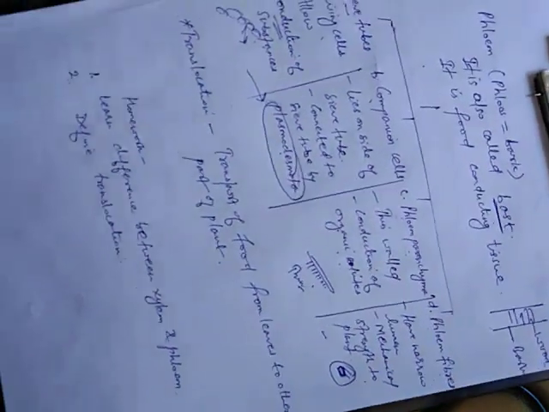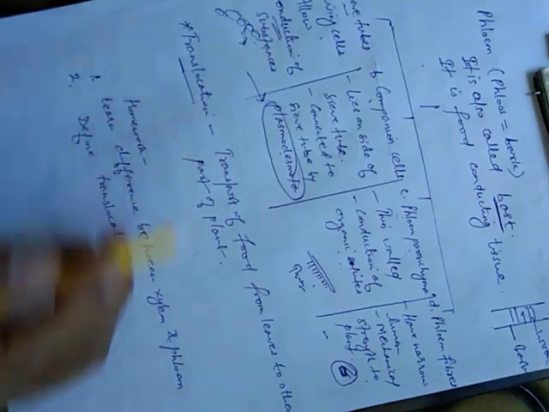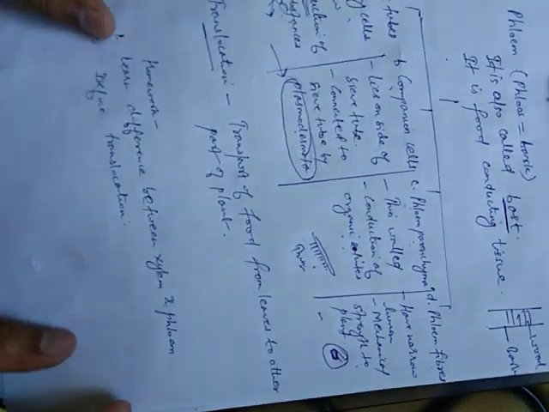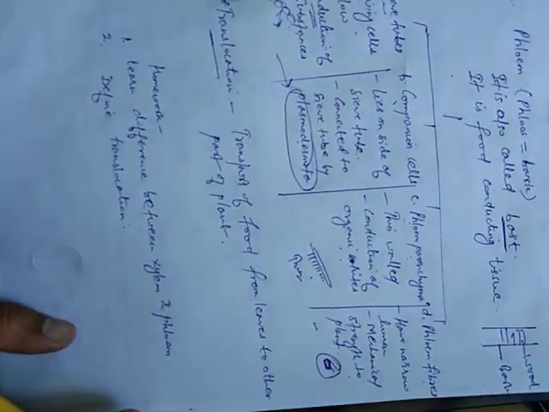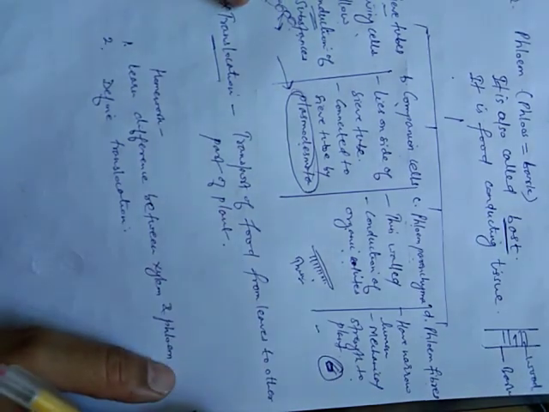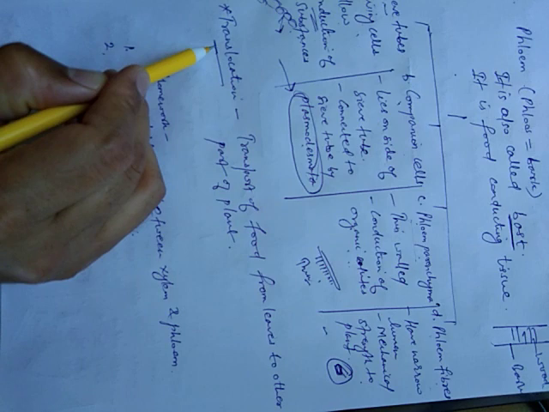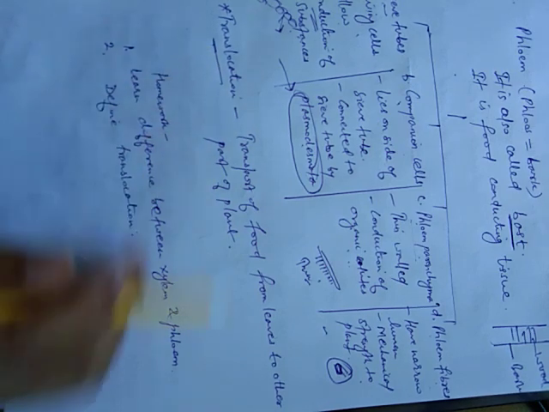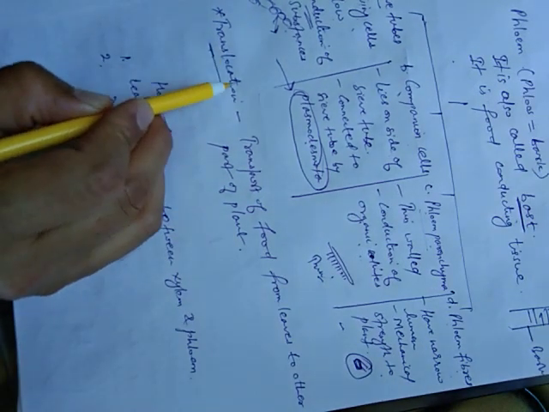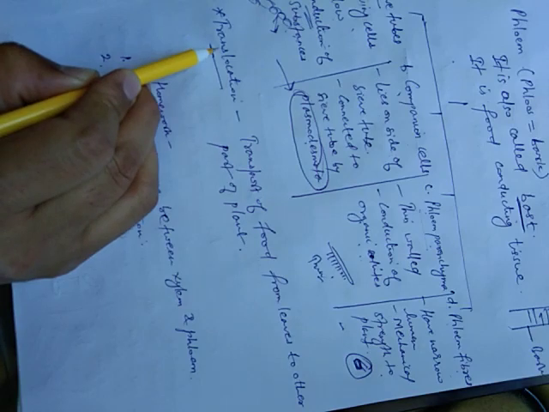Now students, one term is here: translocation. Once the process of manufacturing of food is over, one process occurs here, translocation. See, translocation means change in position.